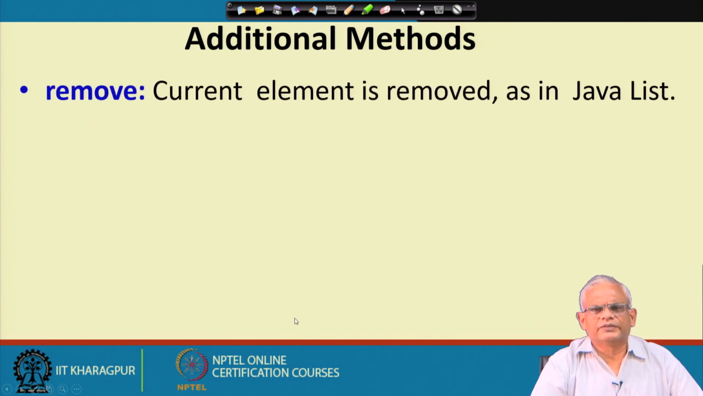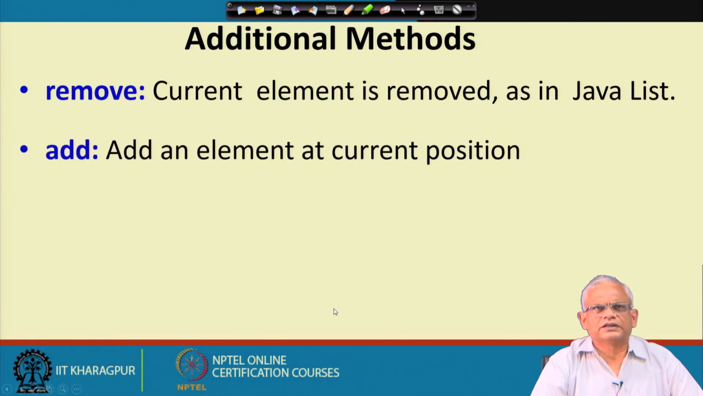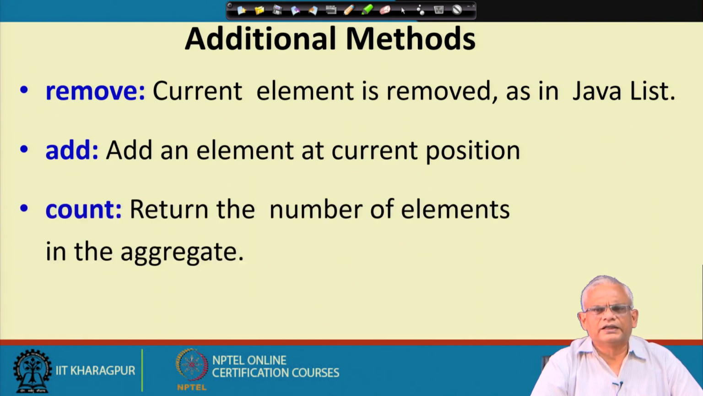There are also additional methods depending on the application. If it is a read only application, we do not need remove, add etcetera, but then sometimes we also need to change the aggregate. We should be able to add new elements, remove elements, change elements and so on. And these are the additional methods depending on the application. Remove, current element is removed, add an element at the current position, count the number of elements in the aggregate, and fast is sometimes supported, which is same as reset.